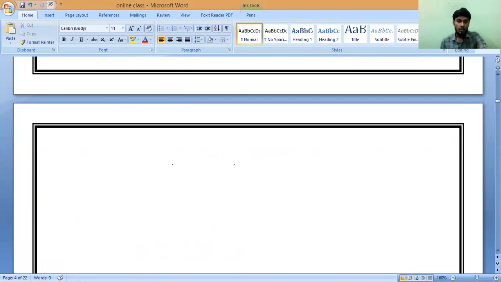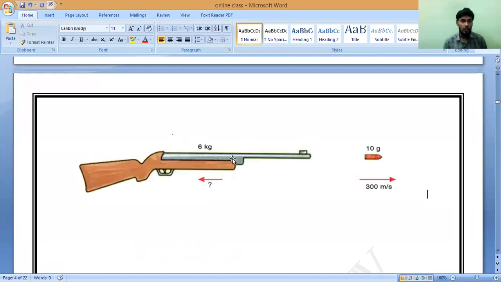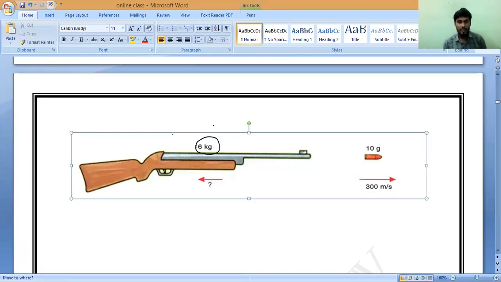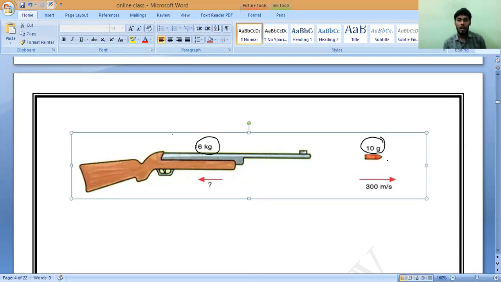So let us imagine, I am giving you a diagram also. This is the gun. What is the mass of the gun? 6 kg. And the mass of the bullet? 10 grams, not 10 kg. And the speed of the bullet is 300 meter per second. They are asking the speed of the gun, in the sense of recoil velocity.